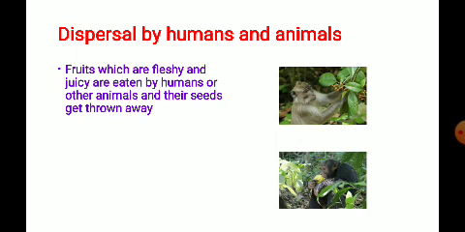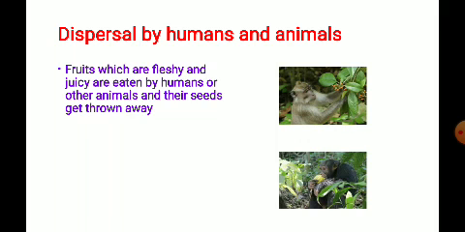In the next method, the dispersal of seeds takes place by humans and animals. Many herbivorous animals, as you can observe in the picture, feed on the fruits which are fleshy and juicy. Human beings also feed on the fruits which are fleshy and juicy.